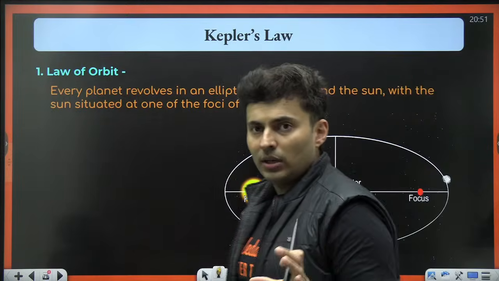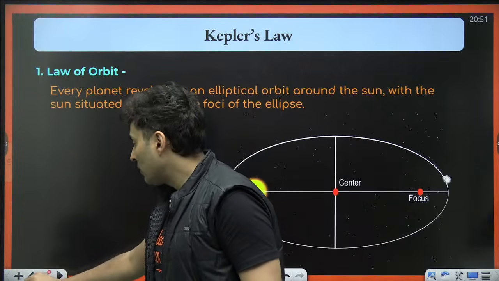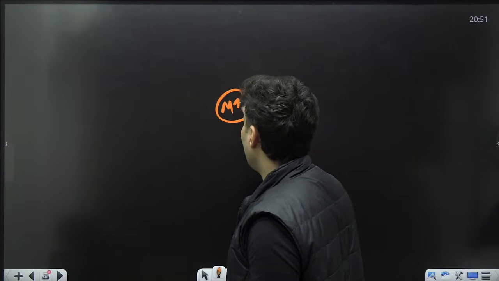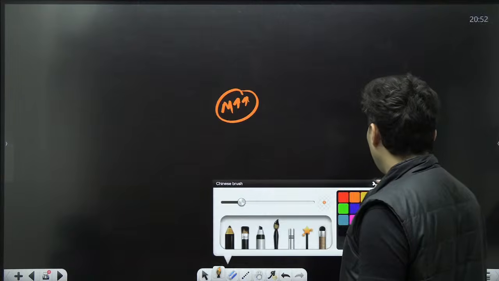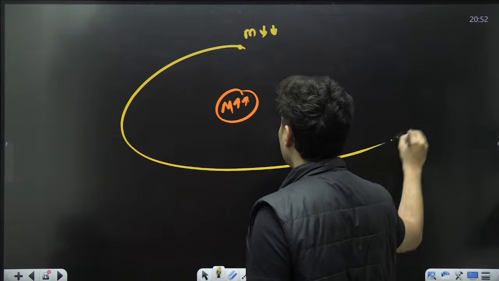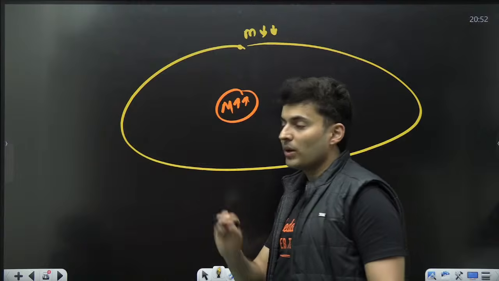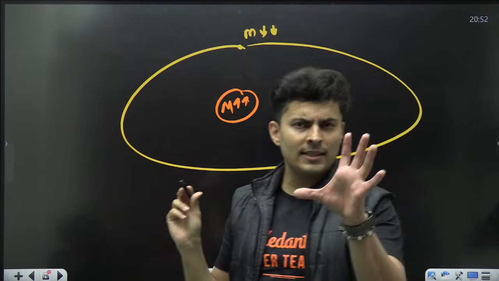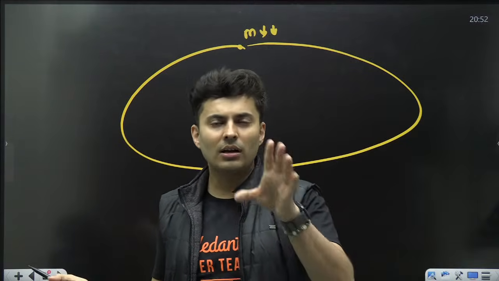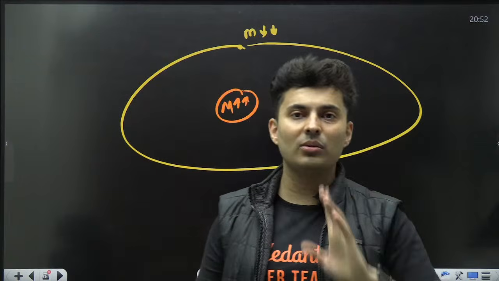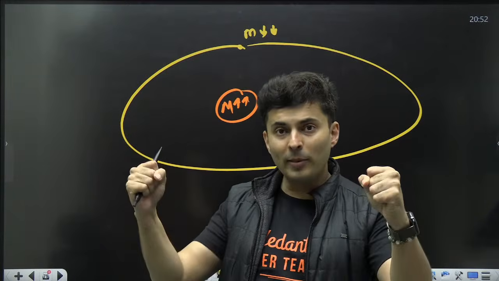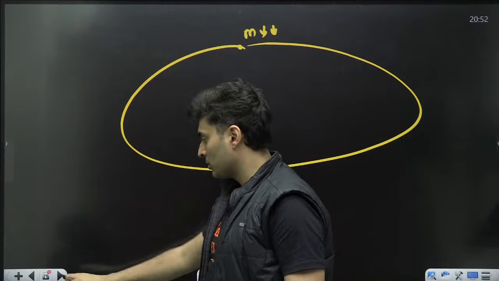First of all, understand what Kepler's law is used for. If you have a very heavy mass at the center and a teeny mini mass which is going to go around it, then you can use Kepler's laws. Like the sun and the earth, sun and Jupiter, sun and Mercury. The sun is very heavy, and Mercury, earth, Jupiter, etc. are very small as compared to the sun. So that's when you can use Kepler's laws. If there are two suns or two planets of similar masses, then you can't use Kepler's laws.